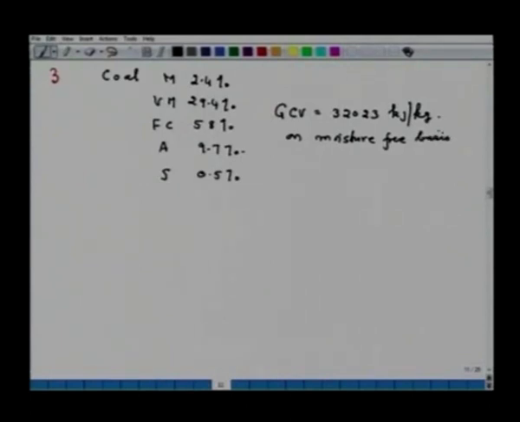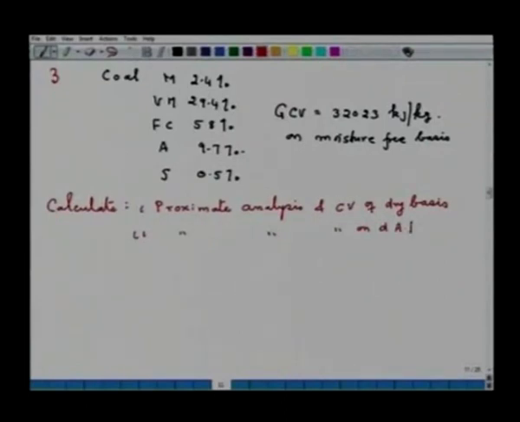Now, what are you required to do? You are required to calculate the proximate analysis and calorific value on dry basis, and also calculate the proximate analysis and calorific value on dry ash free basis.